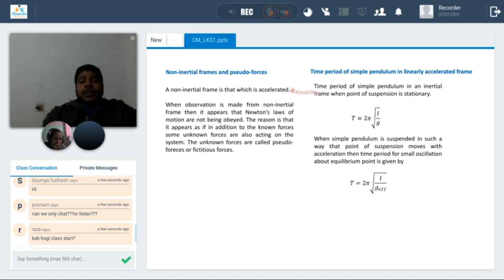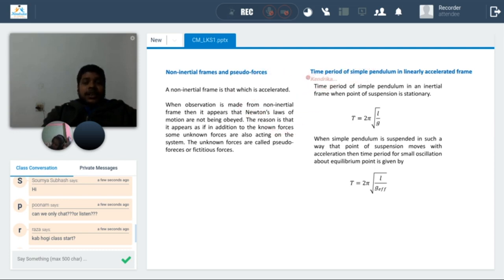So there are some pseudo forces. They are known as pseudo forces or fictitious forces. Centripetal forces, we know, and there is also the centrifugal force. That kind of forces are called pseudo forces.